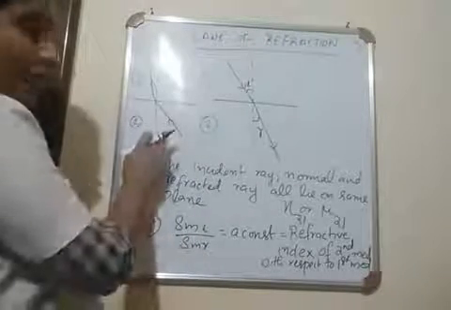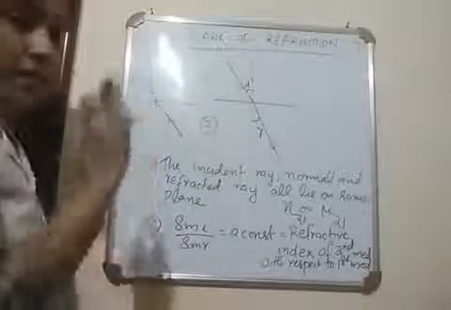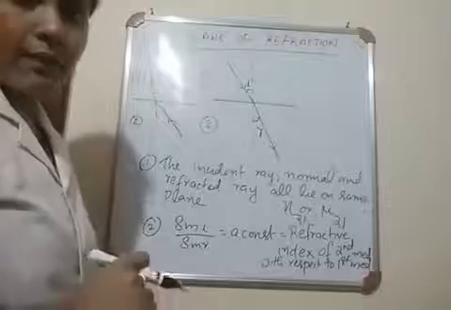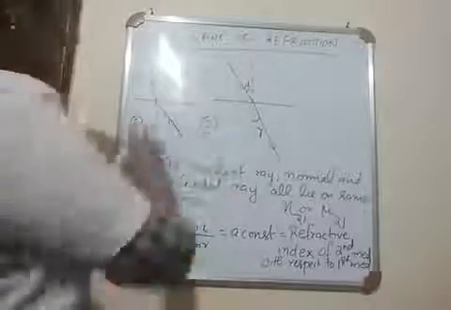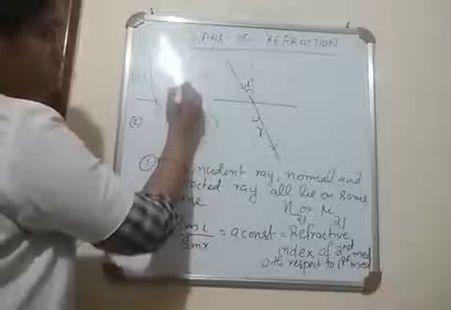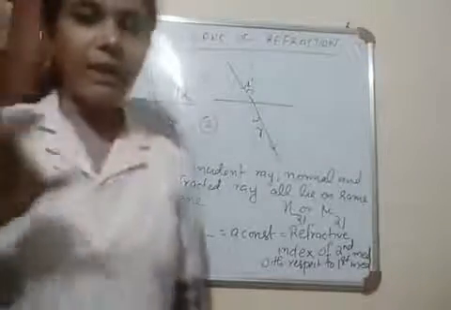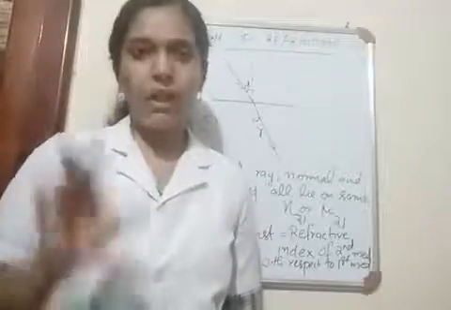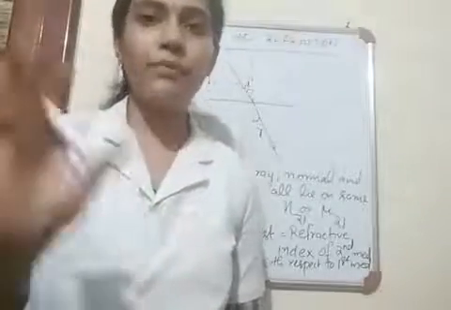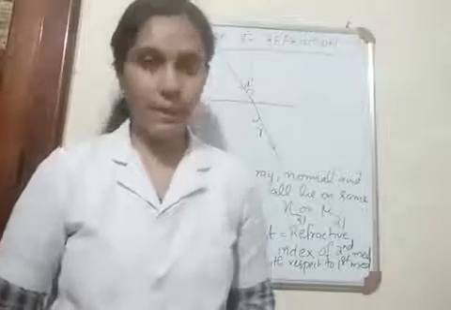So light ray has entered from second medium to first medium. In such case, where does this light ray bend? Light ray bends in the first medium. So you will get the refractive index of first medium with respect to second medium. Okay. So in which medium does the light ray bend? We will get the refractive index of that particular medium with respect to the other medium.